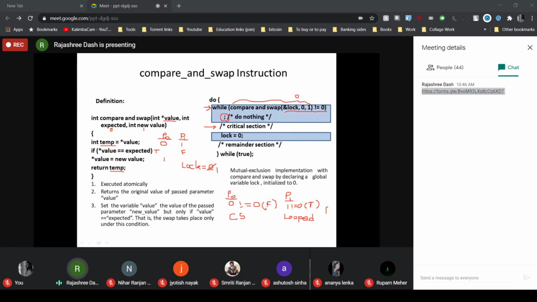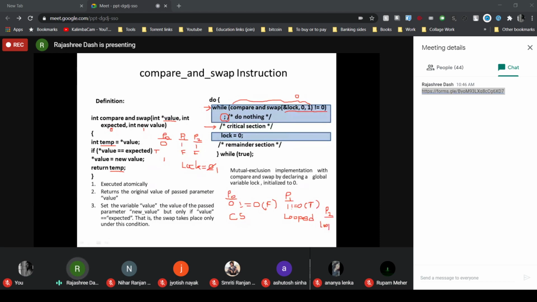Similarly, if P2 starts its execution, in the same way, when it executes the compare and swap instruction by passing the address of the lock variable and 0, 1, here also it will find the temp value is 1 because the lock value till now is 1. So when it checks the if condition, for P2 the condition will be false. So for P2 also the return value of the while is 1. So P2 will also loop in the while statement.